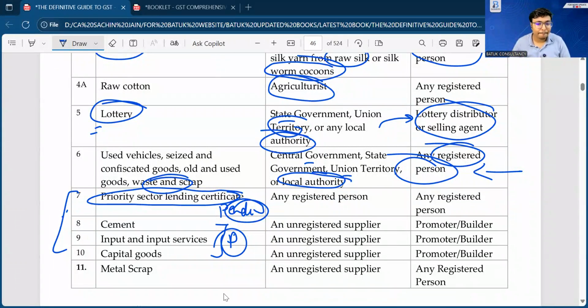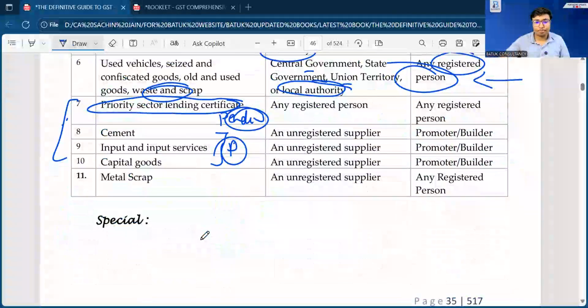Is that okay, Gitika ji? So whenever you go for the audit of any scrap dealer and you find any entry from central government, state government or local authority, we have to ask the question regarding payment under reverse charge mechanism.